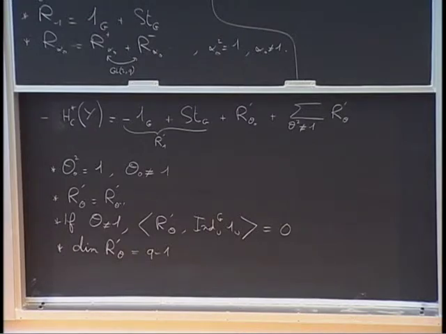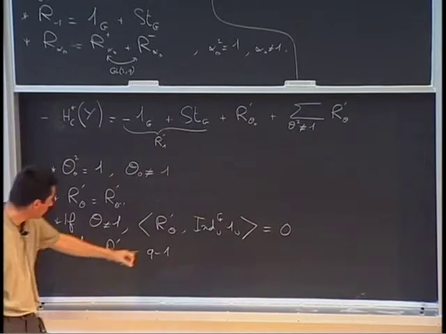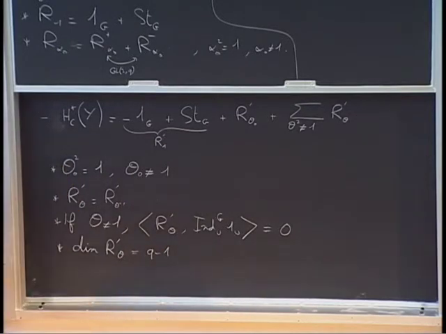So now we want to prove a little bit more. We want to prove that they are irreducible. We need to prove that the scalar product between r prime theta and r prime theta prime is equal to the same kind of formula as this one, maybe. This will really give us what we want. Well, let's see what should be done for getting this.